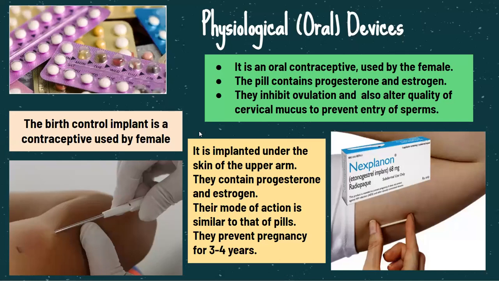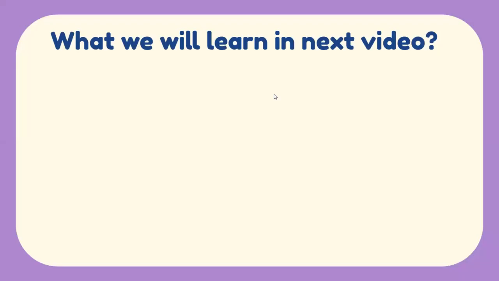This is another device which can be used by the female, which avoids pregnancy. So this is also temporary. Till the implant is there in the body, the chances of getting pregnant are very low. Once you remove the implant, your body comes back to normal, and then you can conceive as and when required. So that's all in the temporary methods of birth control.